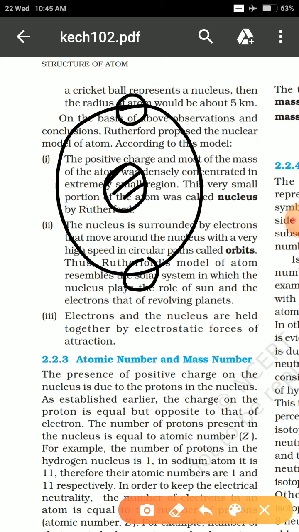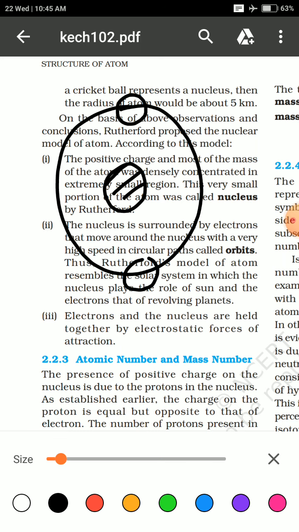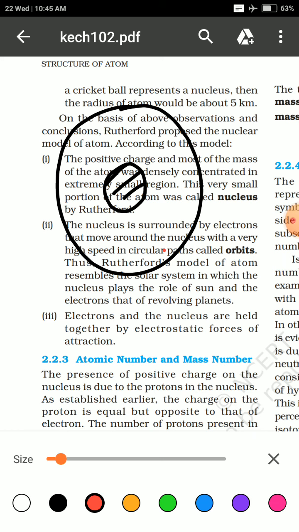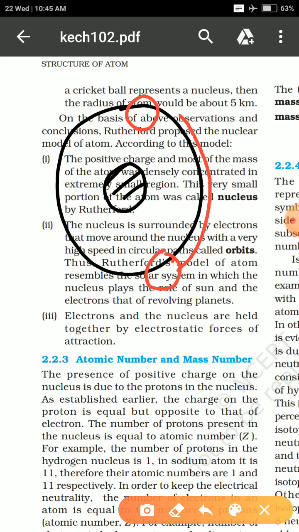And these electrons move along a particular path. They revolve around the nucleus, and this path is known by the name orbit.